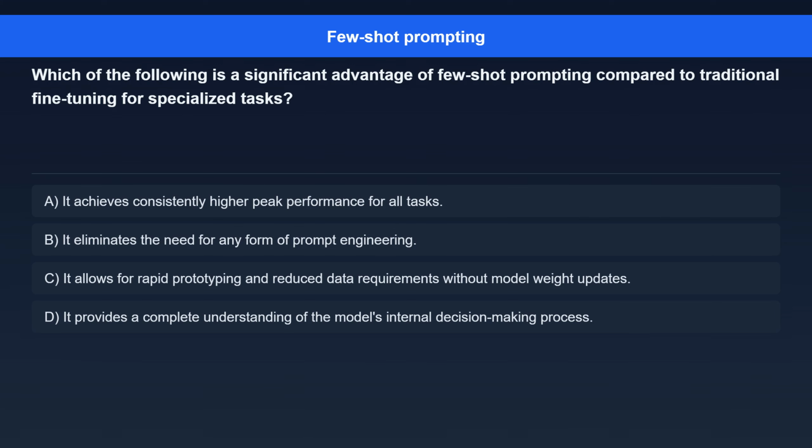Question 5. Which of the following is a significant advantage of few-shot prompting compared to traditional fine-tuning for specialized tasks? Option A. It achieves consistently higher peak performance for all tasks. Option B. It eliminates the need for any form of prompt engineering. Option C. It allows for rapid prototyping and reduced data requirements without model weight updates.